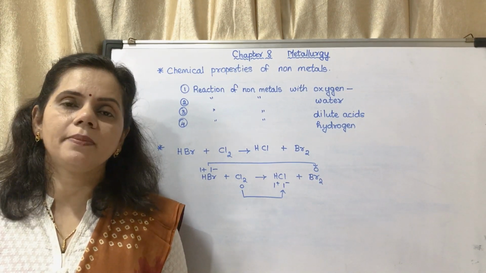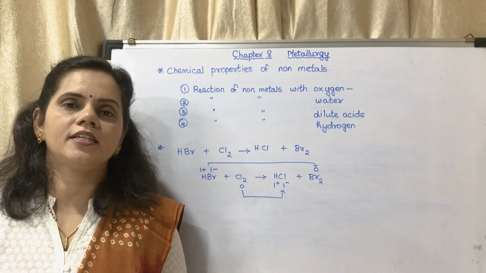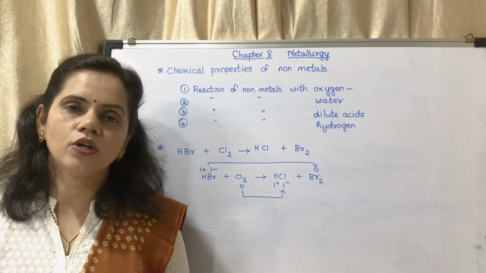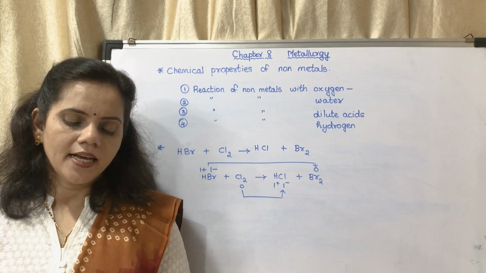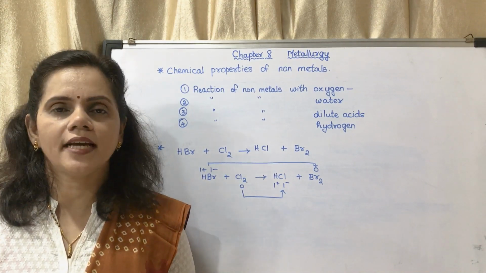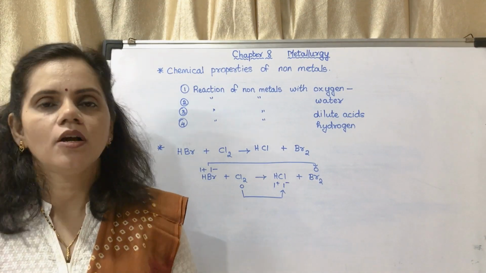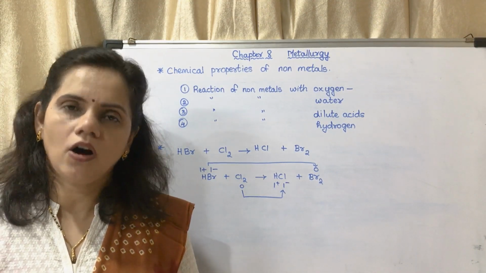Okay, and C plus O2 partial combustion, when it is partially burnt, then it will form 2CO, which is a neutral oxide. S plus O2 gives SO2, which is acidic. So non-metal plus oxygen will give non-metal oxide.